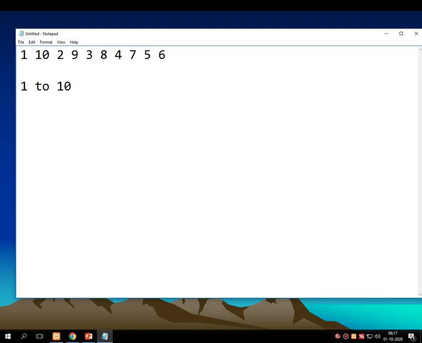It's fixed. So the first decision that I have taken for this program is that my lowest limit is 1 and the highest limit is 10. So repetition must go in between 1 to 10. Clear? Now what after this?